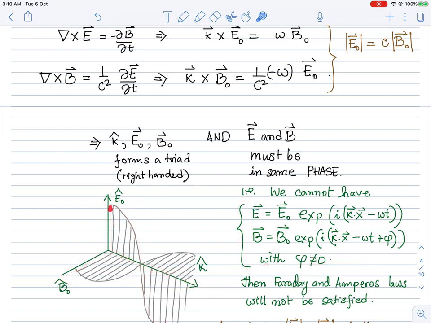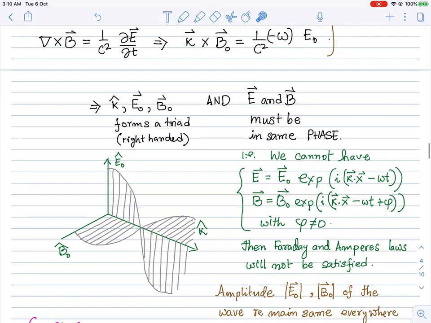And if we consider the simplest set of solutions, then we'll see that E naught fluctuates along a given direction, it just moves up and down along a given direction perpendicular to k, and the B also, in an orthogonal manner, oscillates along a given direction at a particular point in space.